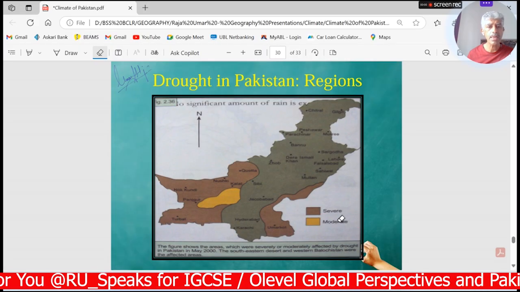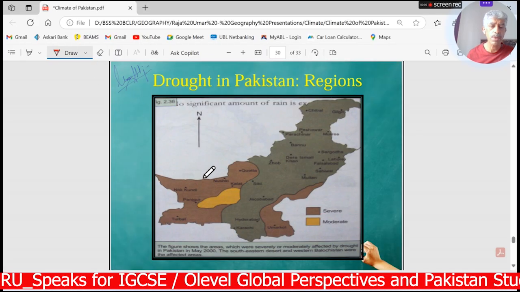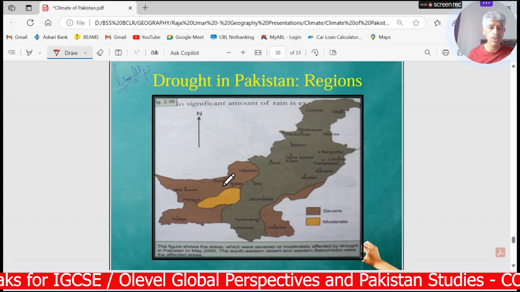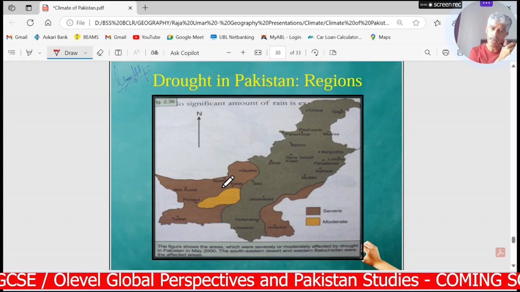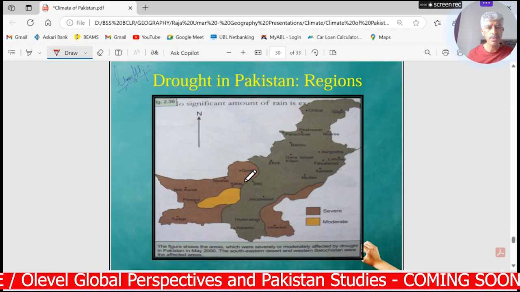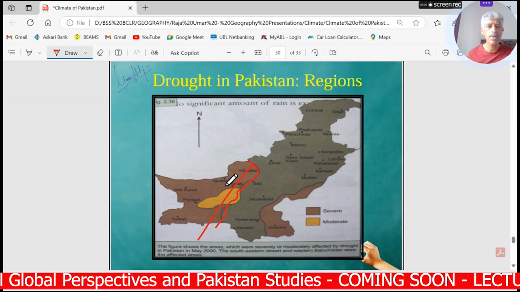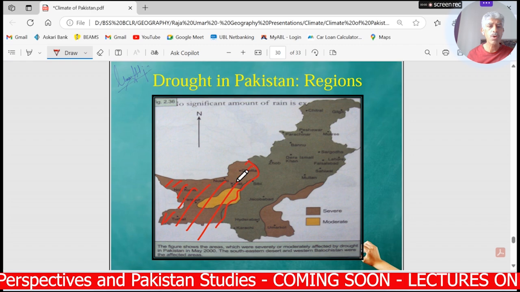So droughts, and secondly the weather conditions, are not okay as far as the availability of water is concerned. There is no big river flowing in this area to meet the irrigation systems applicable over there. So you can say that the whole of Balochistan experiences a drought situation, whether it is moderate or severe.